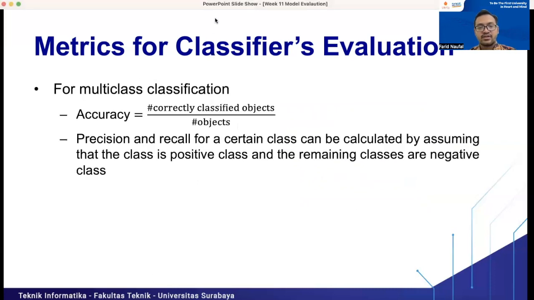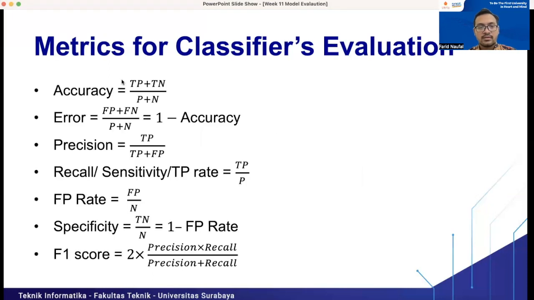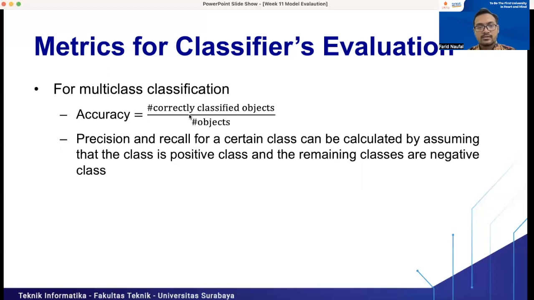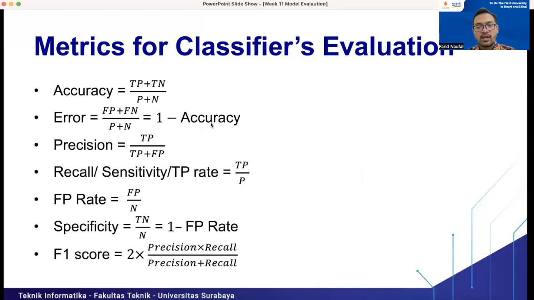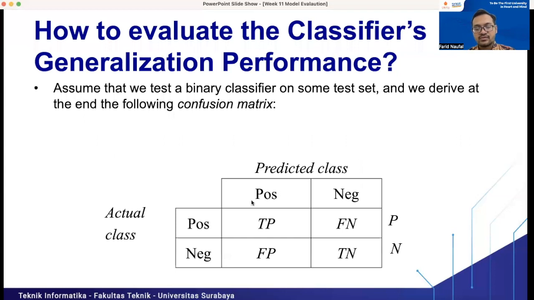Okay. So for multi-class classification, the accuracy can be the correctly classified objects divided by the number of objects. It's similar to this one actually. So for multi-class classification, we will have a confusion matrix with the shape of n times n. N means the number of classes, right? Because here we only have 2 classes, positive and negative. But if we have more than 2 classes, the shape of the confusion matrix will be n times n.